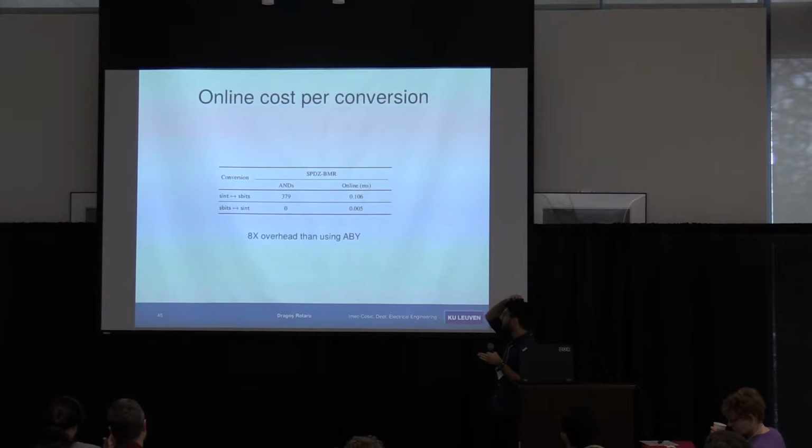So the online cost per conversion, which is just plugging in, okay. Yeah, so the daBits are actually slower than the garbling. So the online cost, what I mean by just plugging in those public inputs and unmasking the randomness inside the garbled circuit, that's like 0.1 milliseconds. So going from an sint to sbit, it requires around 300 AND gates if we assume that the inputs are bounded. So we're not actually doing the mod P inside this garbled circuit. We're just doing addition over the integers because that's even cheaper than mod P.